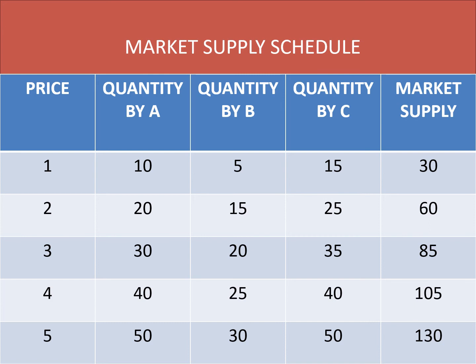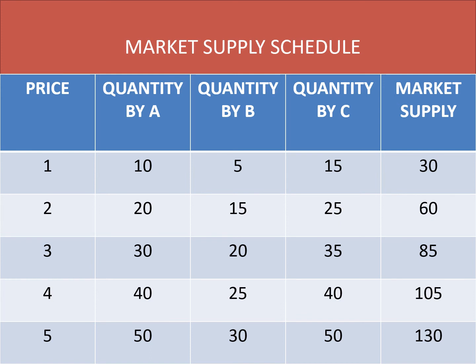So what is the market supply schedule? It is the tabular presentation of various quantities being supplied by all the producers in the market at prevailing prices. For example, at price 1, A has supplied 10, B has supplied 5, and C has supplied 15. So altogether, the market supply becomes 30 at price 1. In the similar way, at price 2, A has supplied 20, B has supplied 15, C has supplied 25. So altogether, it becomes 60 as the market supply at price 2.